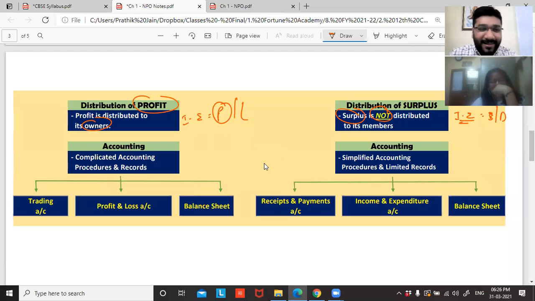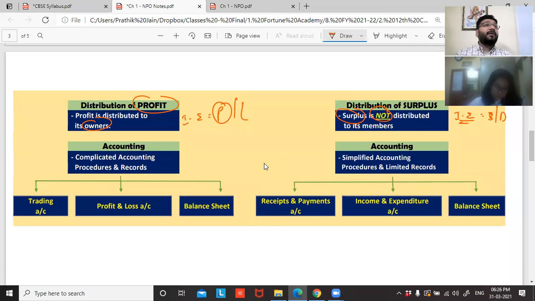Okay, let's proceed, guys. Now, for profit-making organizations, the accounting procedures and records are complicated because your motive is to earn profit, no? And on your profit, government collects tax. So government wants to check whether you derive the right profit or not.